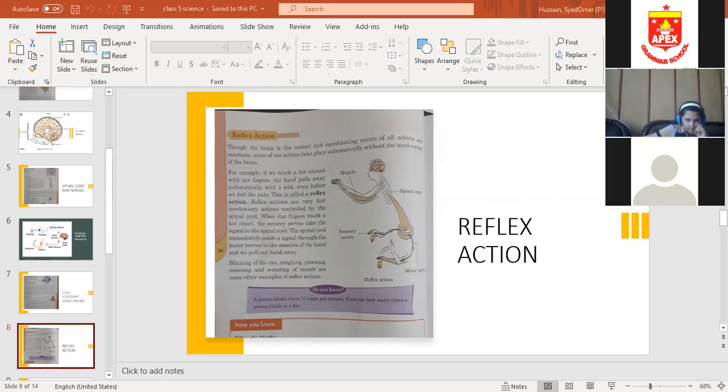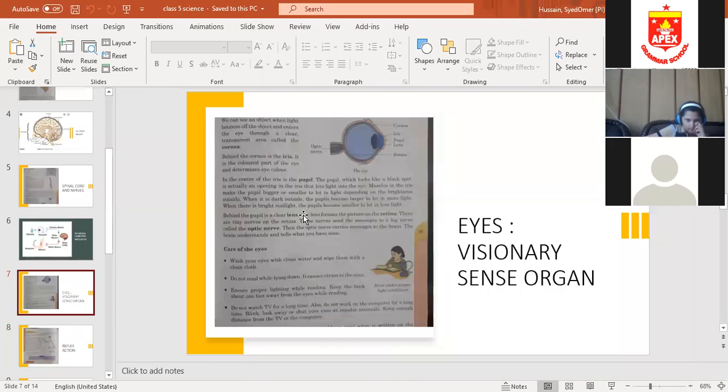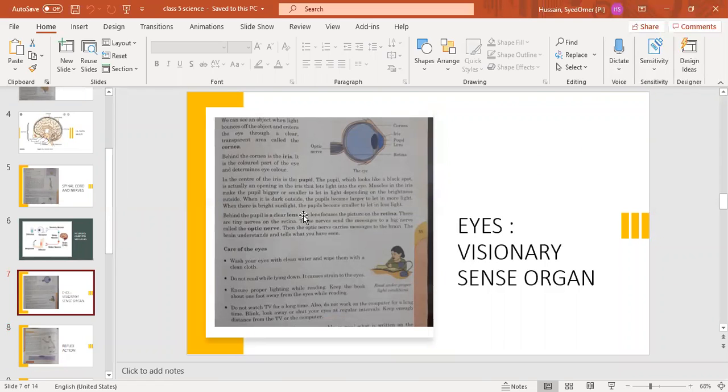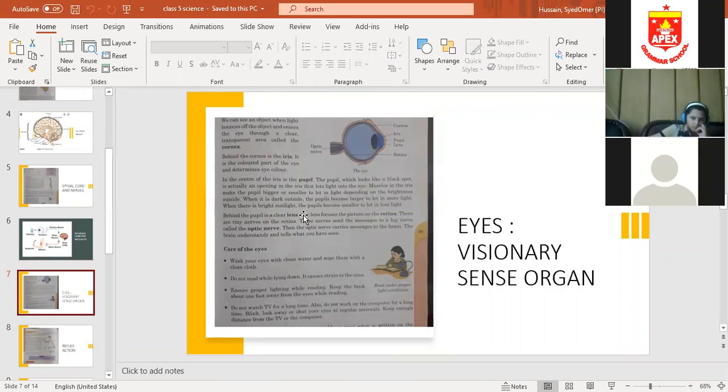So now the next is your sense organs. What are sense organs? There are five sense organs: ears, eyes, nose, tongue, skin. So firstly, we have to study eyes, which is the first sense organ. Eyes, which is a visionary sense organ. Visionary sense organ means which helps us to see.